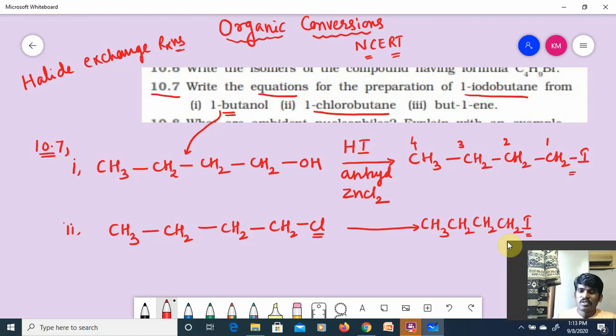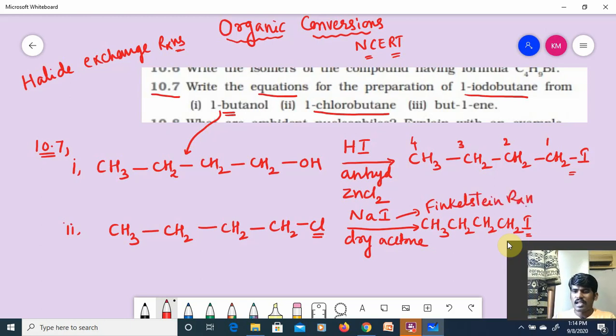Hope you remember. Chlorine can be converted into iodine with the help of NaI in the presence of dry acetone. This reaction is called Finkelstein. We discussed the Finkelstein reaction in lecture 10 also, just the previous lecture. NaI in dry acetone: this reaction is known as Finkelstein reaction.